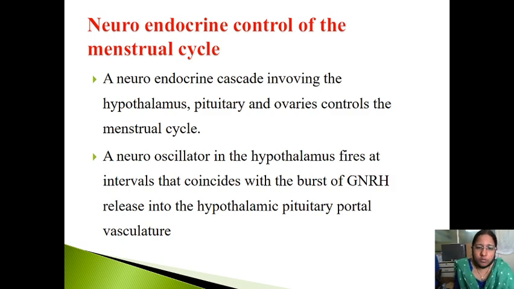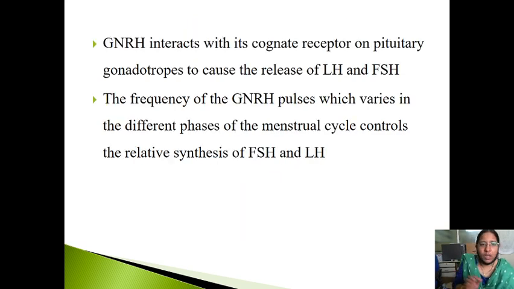Now, a neuronal oscillator in the hypothalamus fires at intervals that coincide with the burst of GnRH release into the hypothalamo-pituitary portal vasculature. Now, whenever there is a neuroendocrine stimulation to the hypothalamus, it will fire at intervals that coincide with the GnRH. GnRH will be released into the hypothalamo-pituitary portal vasculature. Now, this GnRH interacts with the cognate receptor.